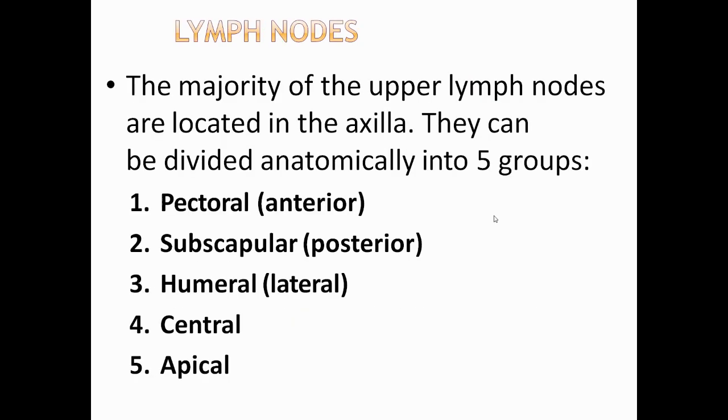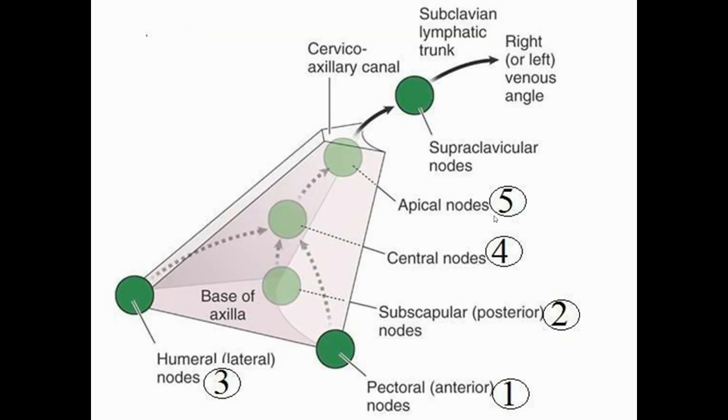The majority of the upper limb lymph nodes are located in the axilla and they can be divided anatomically into five groups: pectoral, subscapular, humeral, central, and apical axillary lymph nodes. You can see in this picture all these axillary lymph nodes are located in a particular manner, and they are divided on the basis of that particular location.